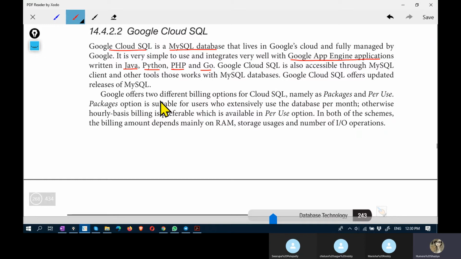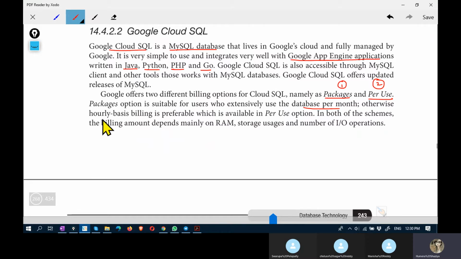All right, and Google offers two different billing options. They are named as packages and per use. Packages option is like a reserved option of AWS. It is for those users who use database extensively per month basis. Pay per use is like on demand of AWS.